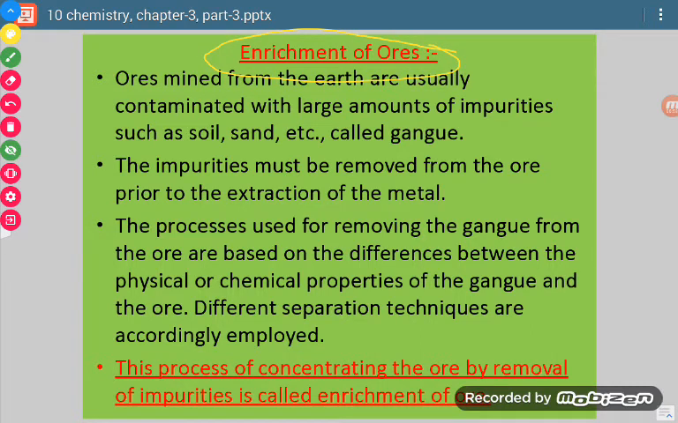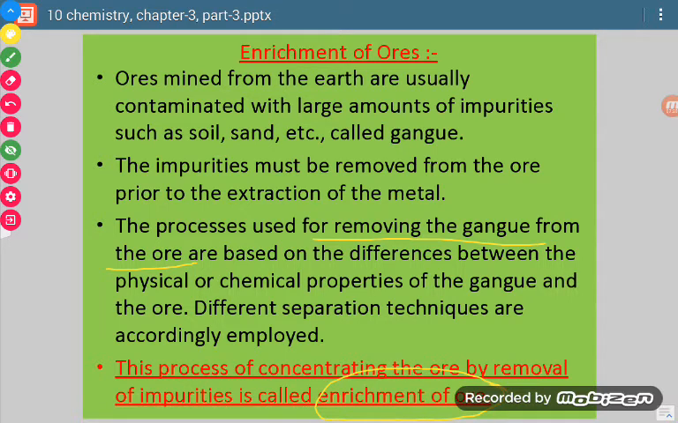Now the ore which is mined from the earth is usually contaminated with a large amount of impurities. There is a presence of impurities in the ore, and those impurities are known as gangue or matrix. These impurities must be removed from the ore so that we can use it for the extraction of metal. This process of removal of gangue from the ore is known as enrichment of the ore.